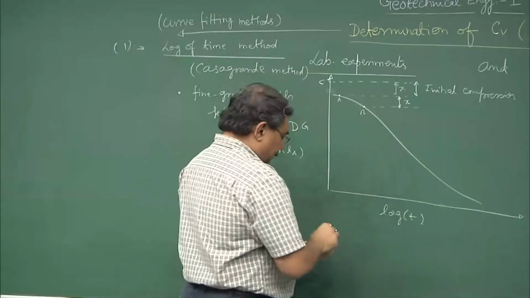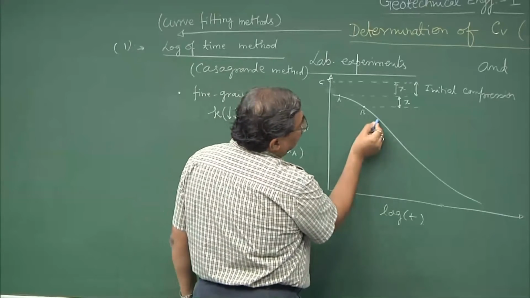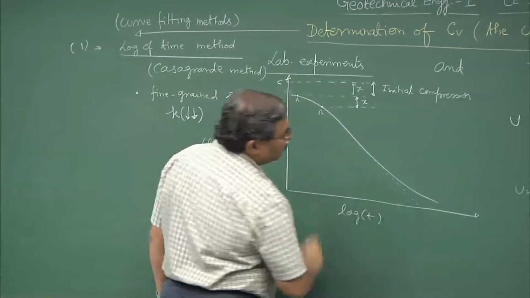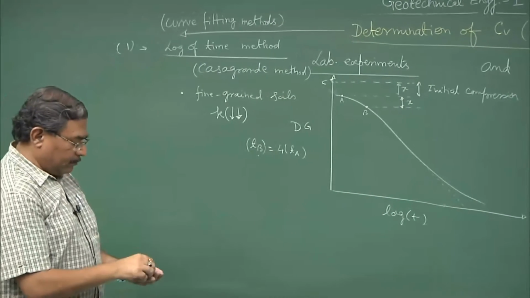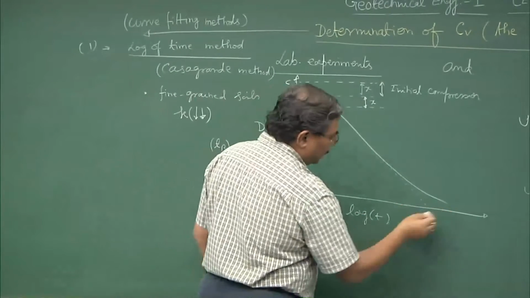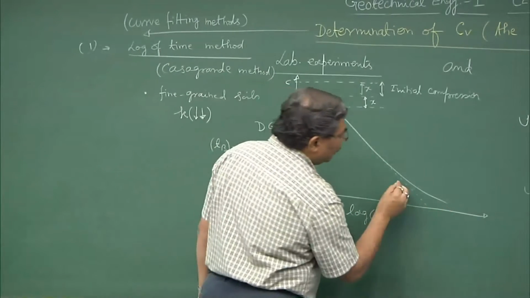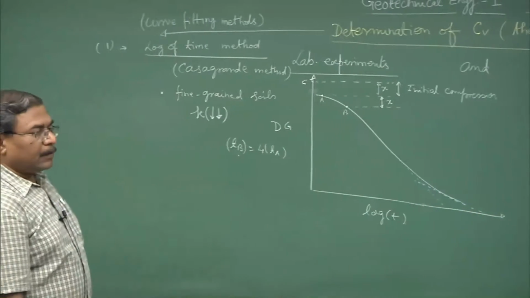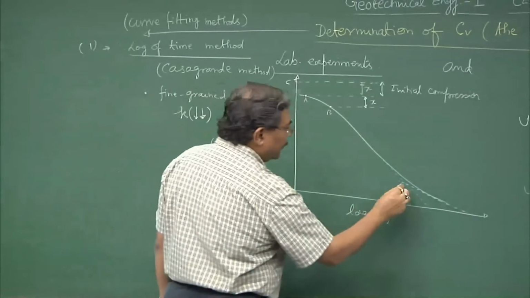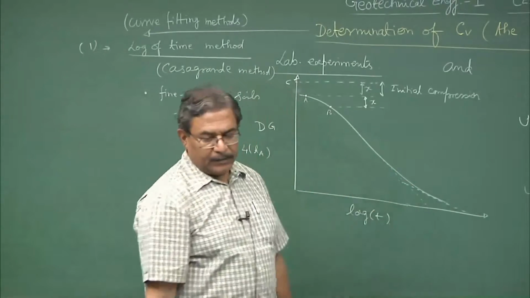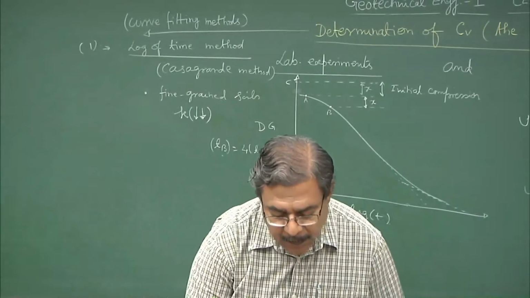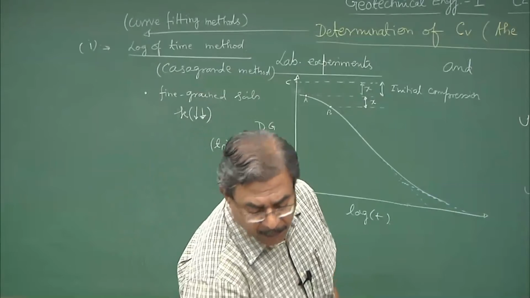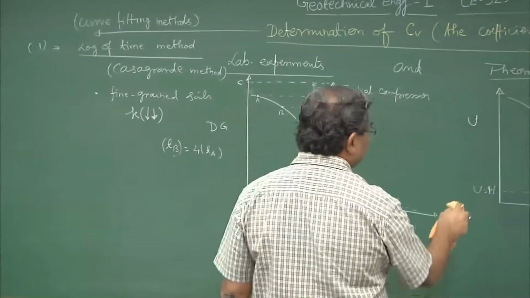If the linear portion of the graph, if I extend and the tail of the graph which I have got, if I draw a tangent over here, this gives percent of, I am sorry, this should be 100% here.